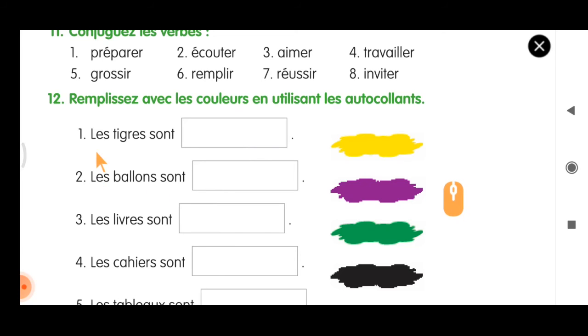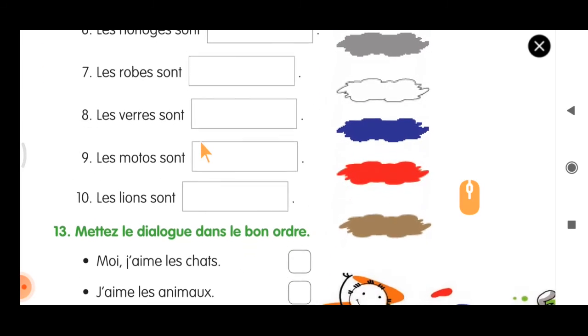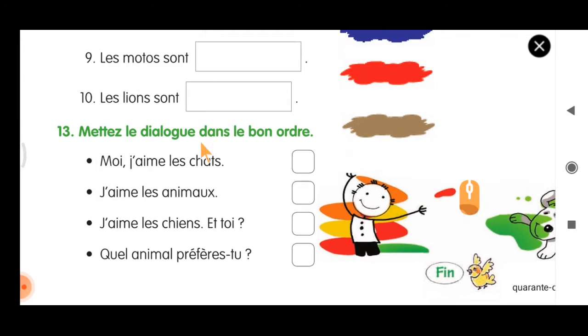Those who don't have this exercise, that is the people who have the old book, no need to do this exercise. Only the people who have the new book can do the exercise and stick the name of the colors. This is just an activity, you can do it here. So this exercise is full of colors. So colors you have been learning from 6th standard.